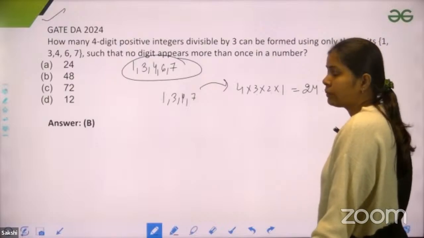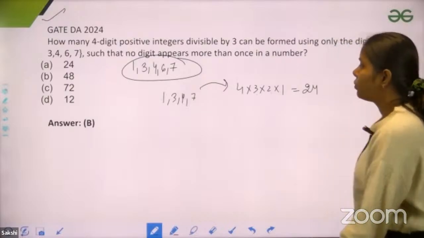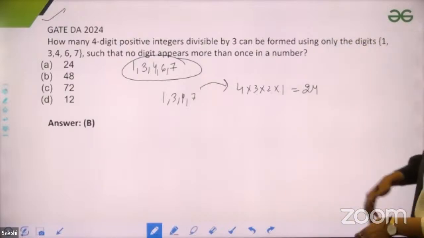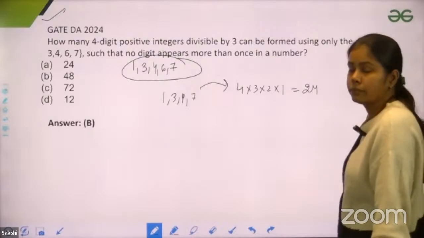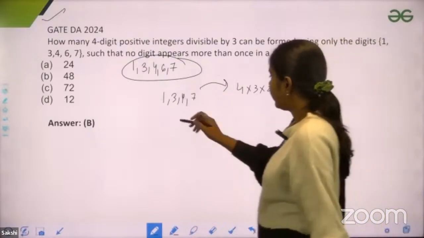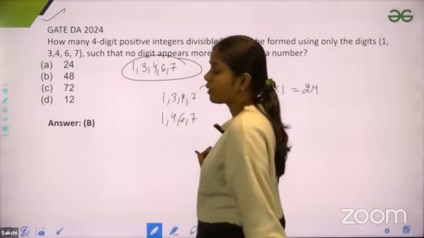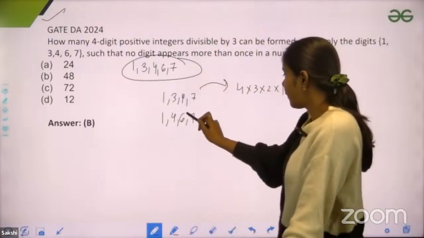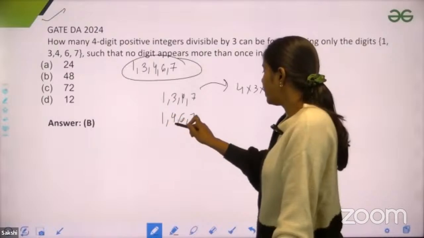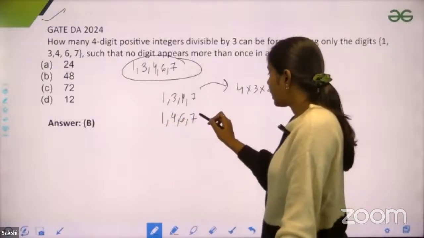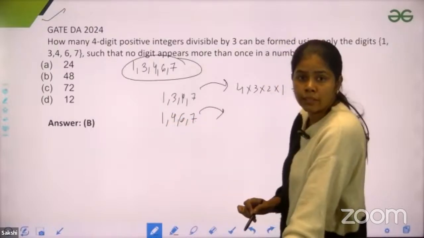Any other combination? Guys, are you getting any other combination? Just let me know. So if I take 1, 4, 6, 7, this would give me a sum of 18, because 7 plus 4 is 11, plus 1 is 12, plus 6 is 18. It is again divisible by 3.